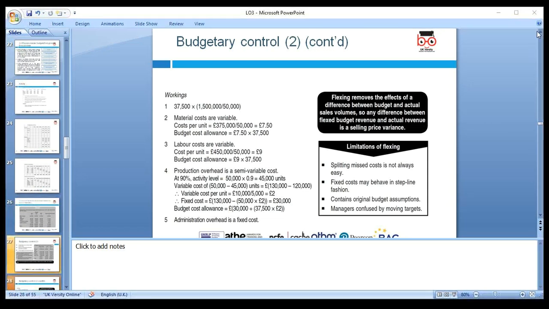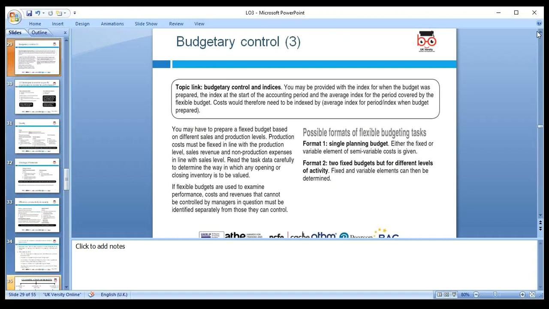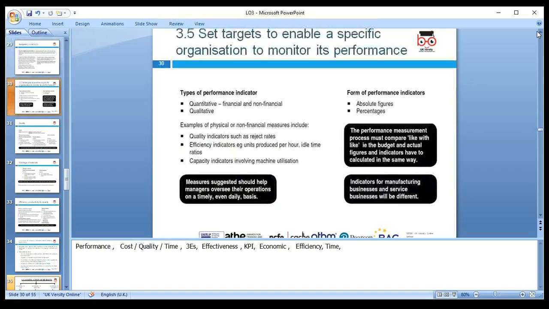Okay, no, that's fine. Next, please. So that's the way we can calculate and prepare the budget. There are a lot of examples on Moodle, so please use them as well. Okay, next we're looking at budgetary control, which is very important, where we can plan fixed and variable cost and semi-variable cost; we always need to look around.